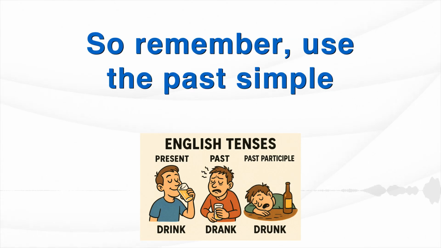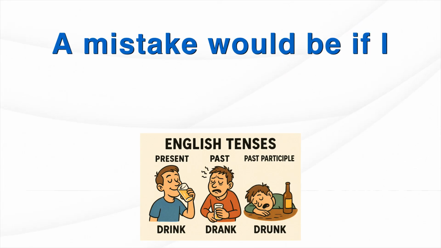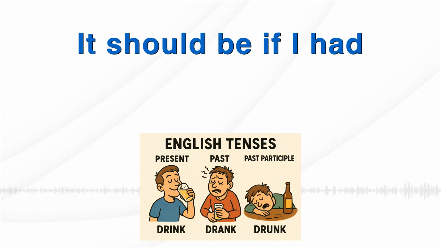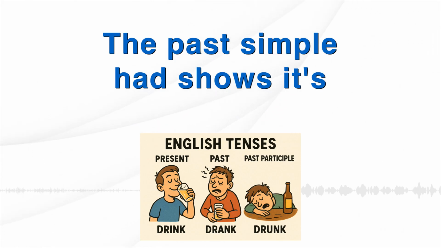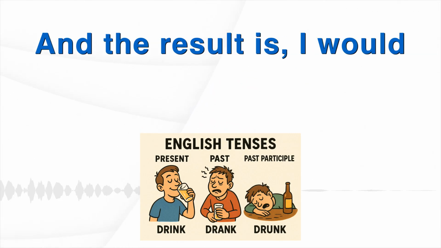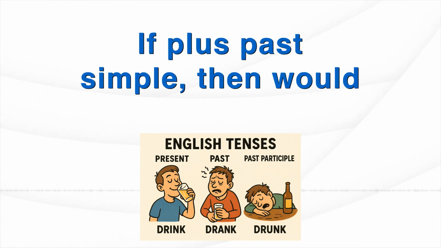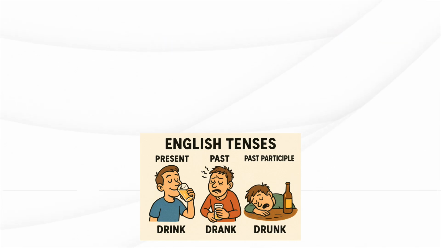So remember, use the past simple in the if clause for these imaginary situations. A mistake would be, if I would have enough money. No, that's wrong. It should be, if I had enough money. The past simple had shows it's imaginary now. And the result is, I would buy a new car. Would plus base verb. Okay. If plus past simple, then would plus verb, imaginary present or future.